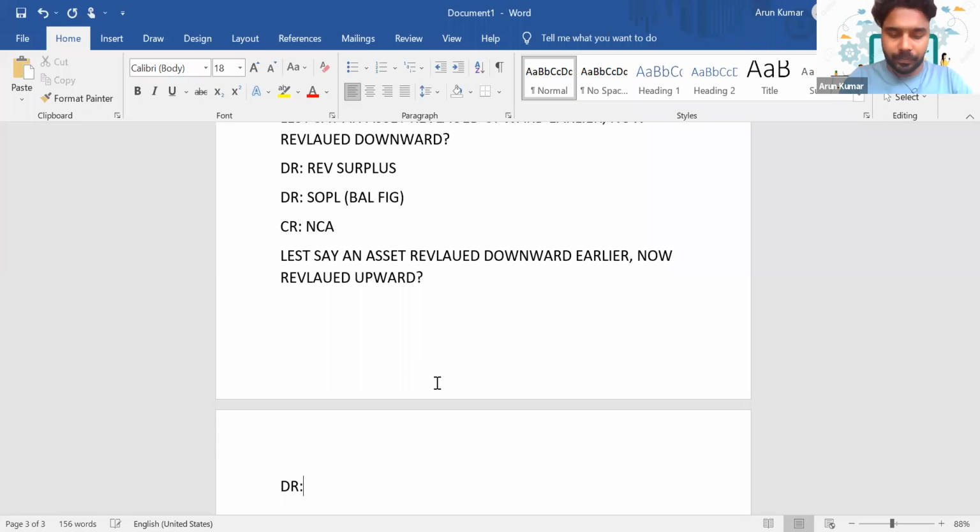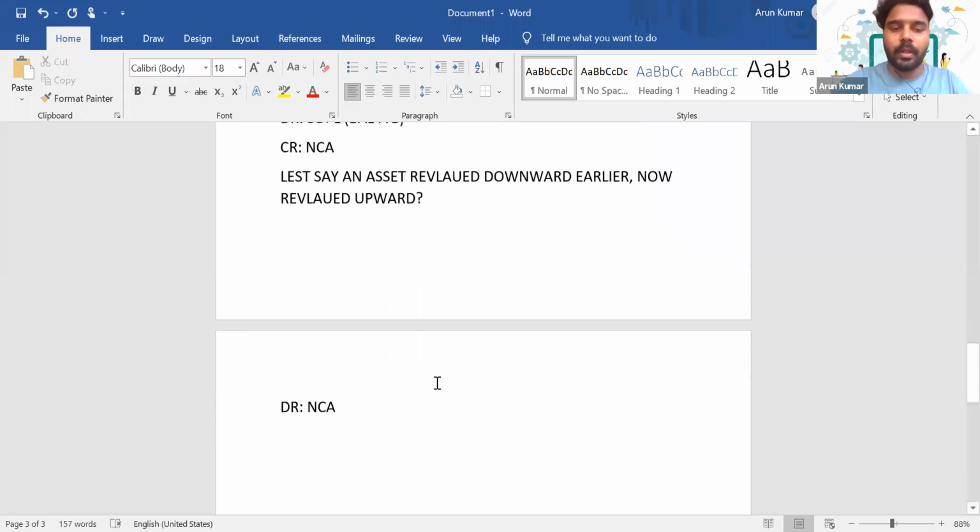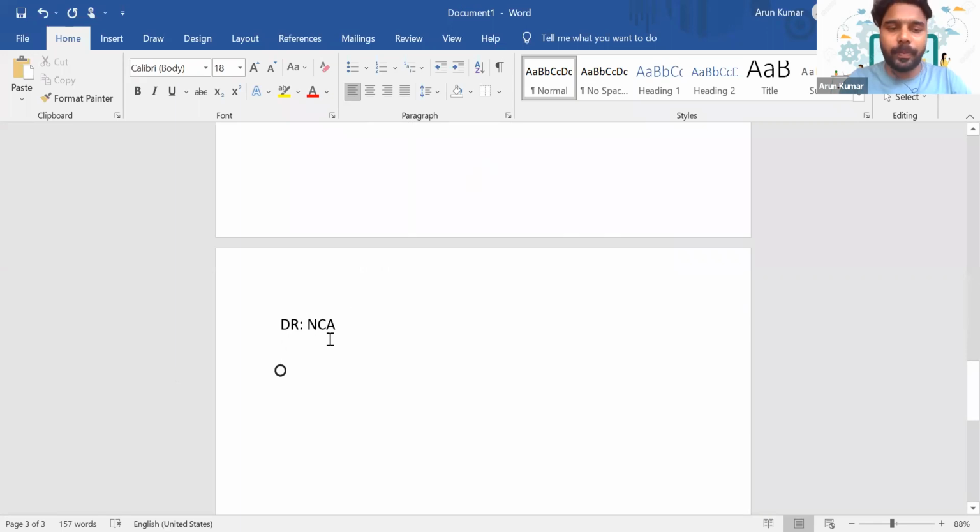Just debit NCA. And can you credit the whole amount to revaluation surplus? No. Since you recognized a loss with respect to that asset in the past, that loss will get reversed. So it will get credited to SOPL, and anything in excess will get credited to revaluation surplus. The balance sheet figure will go to revaluation surplus. Is it clear, everyone?